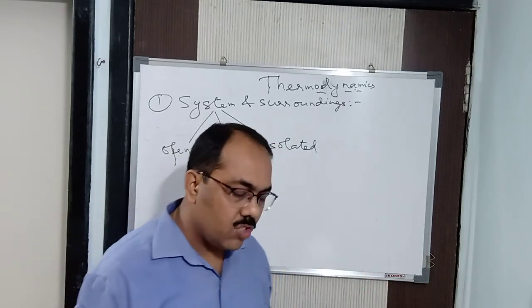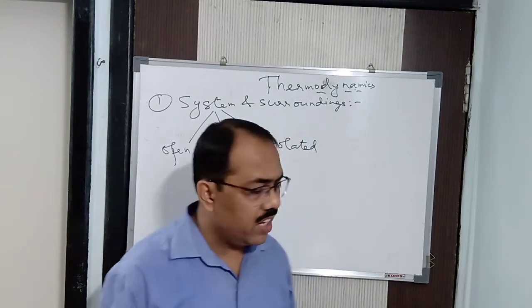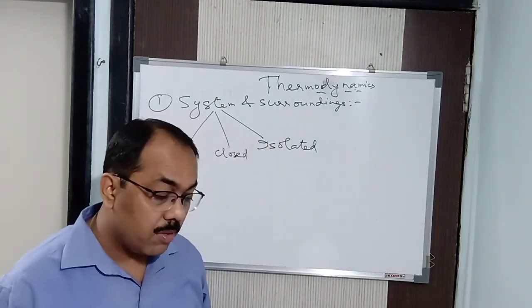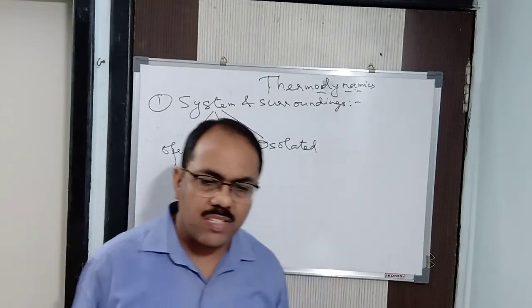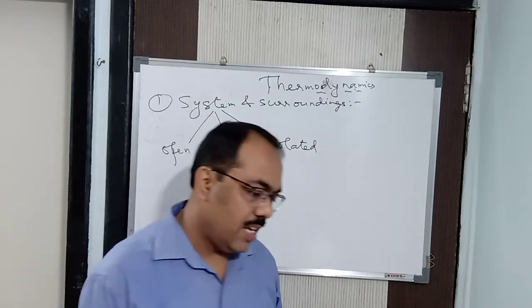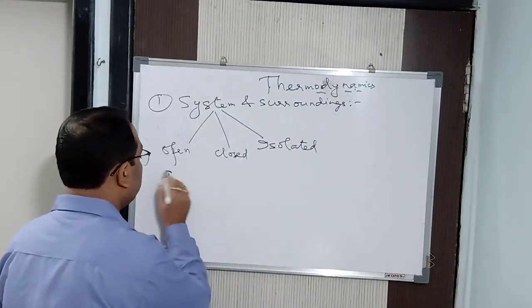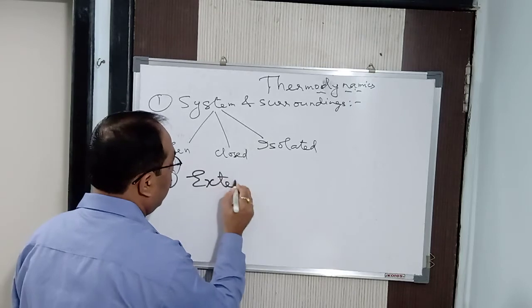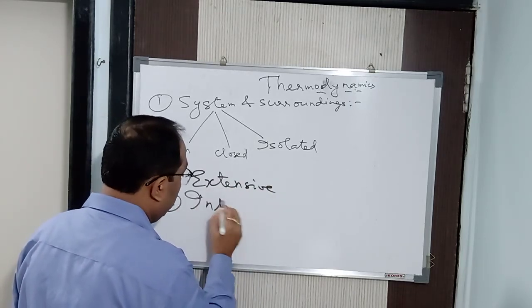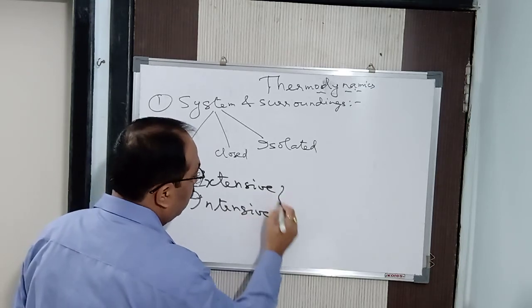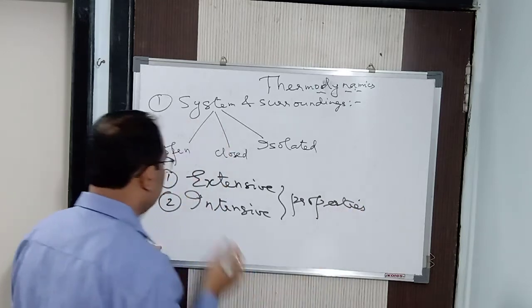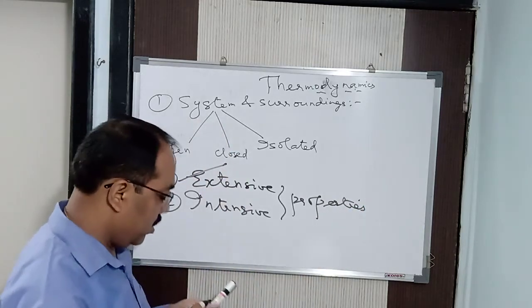Now next we will come to the properties. We have studied about the system. We have studied about the state of the system. Now we are going to study about the properties. So properties are basically divided into extensive properties and intensive properties. What I said? Extensive properties and intensive properties. First I will study extensive properties.